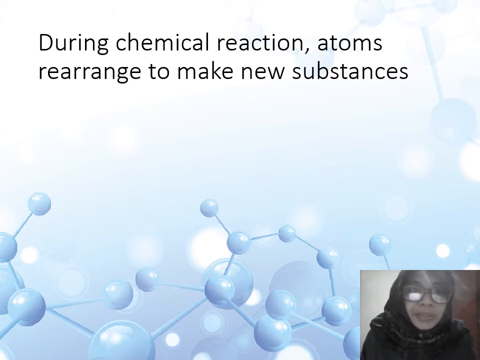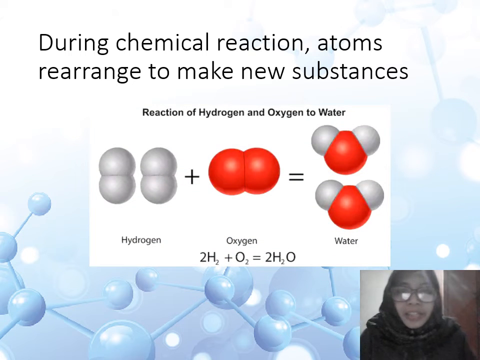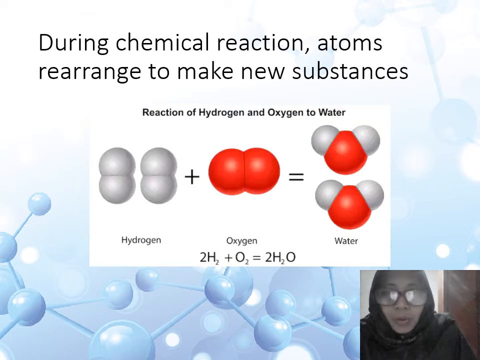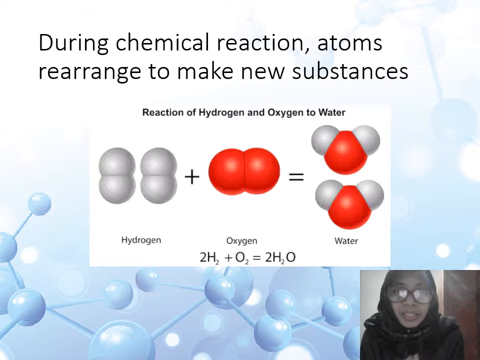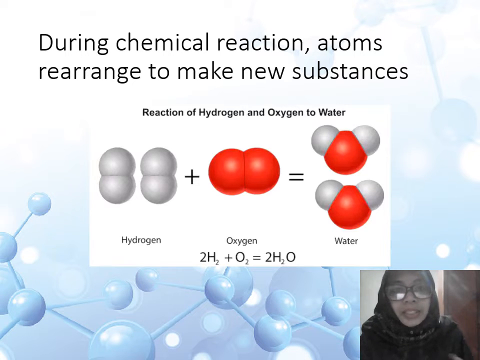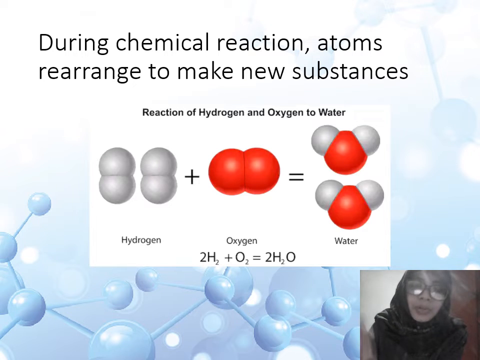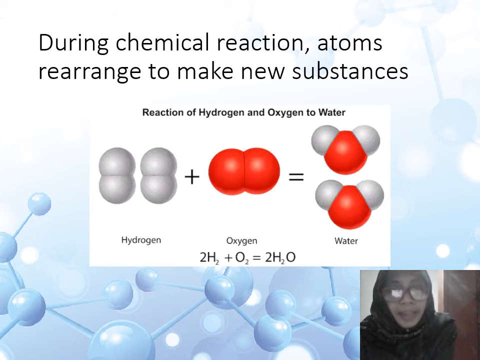Next is about during a chemical reaction, atoms rearrange to make new substances. Let's see in the reaction of hydrogen and oxygen to be water. In this reaction, atoms are just combining and rearranging to make new substances or new compounds, but no new atom is destroyed or created.